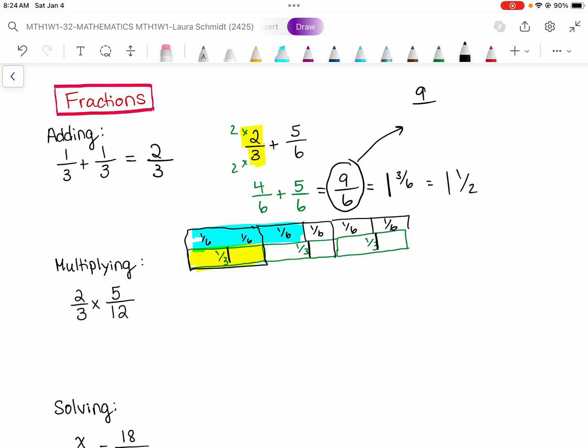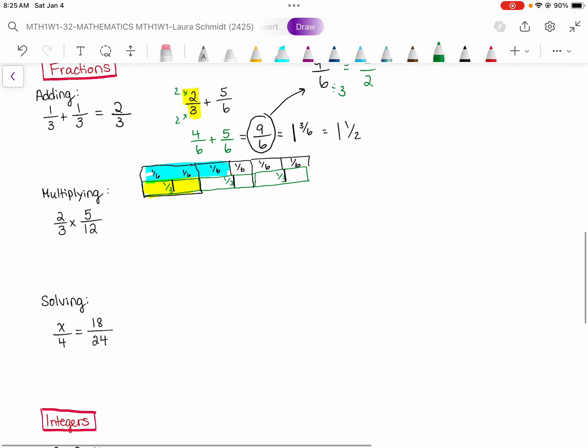If I want to keep my answer as a fraction, that's also fine, 9/6. But I should always reduce fractions to lowest terms. And it turns out these are actually both divisible by 3. So if I can ever divide a fraction by something, I'm going to do it. So 9 divided by 3 is 3, and 6 divided by 3 is 2. So that's actually 3 halves, which is the same as 1 1/2. Okay, cool. That's it for... oh no, just kidding.